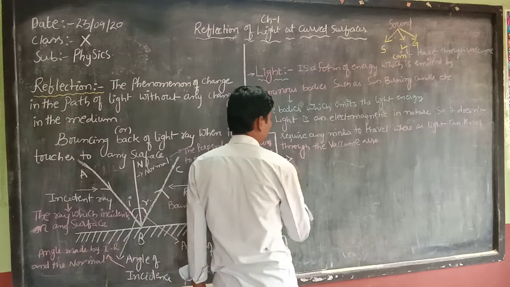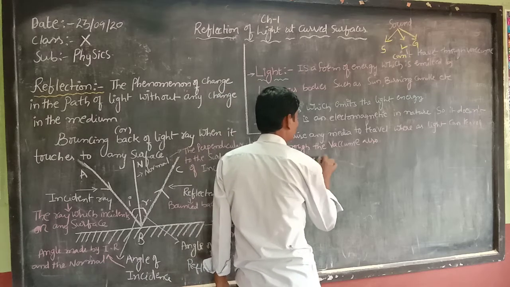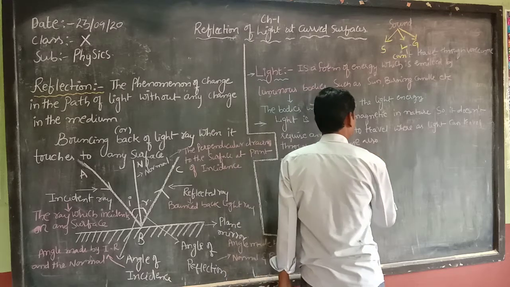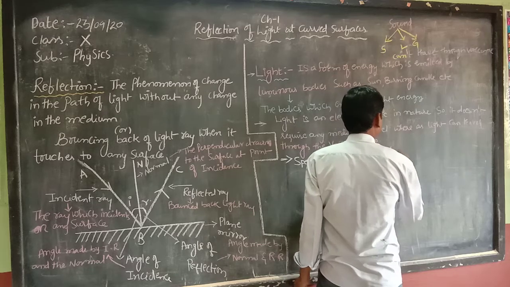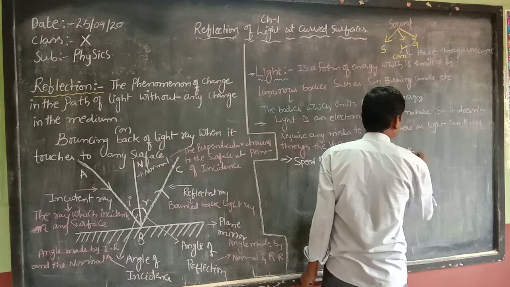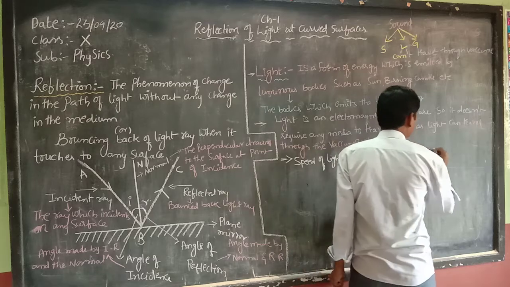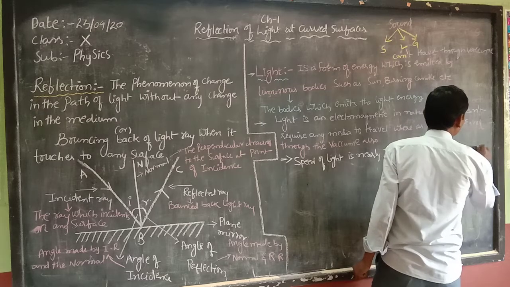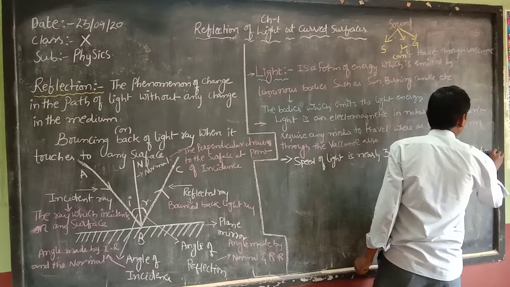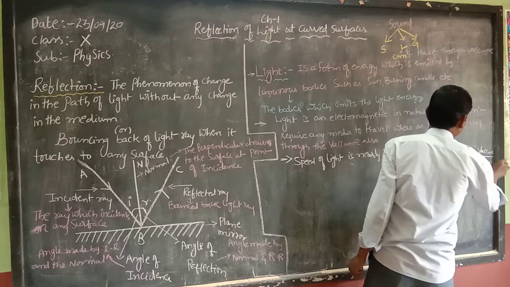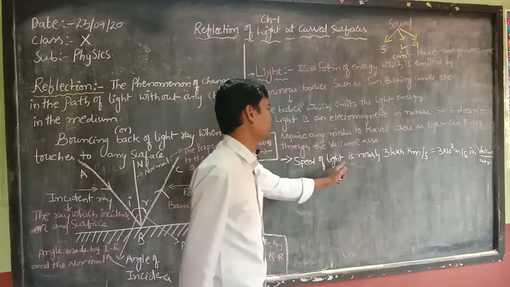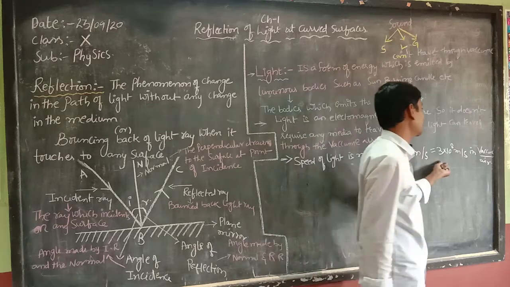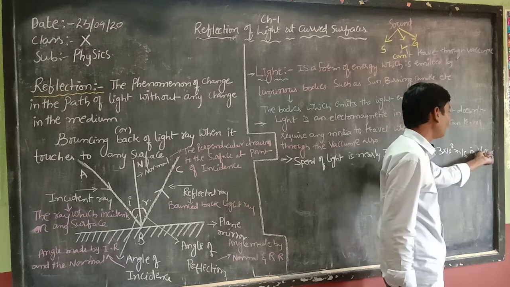So the next point is the speed of light. The speed of light is nearly 3 lakh kilometers per second, which equals 3 into 10 to the power of 8 meters per second in vacuum or air.